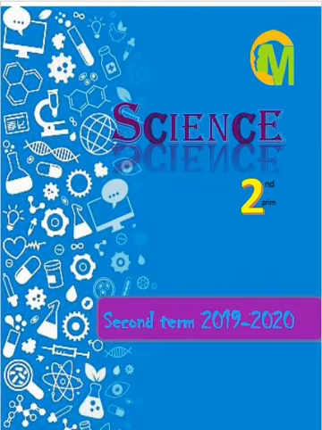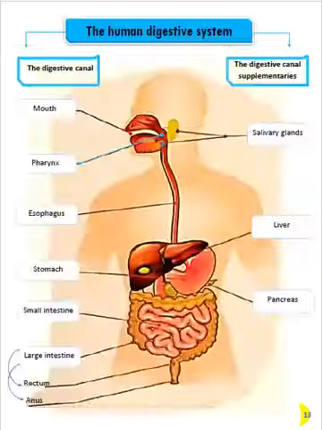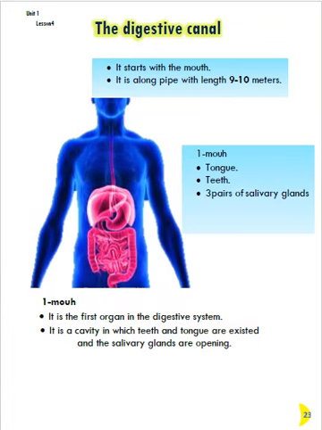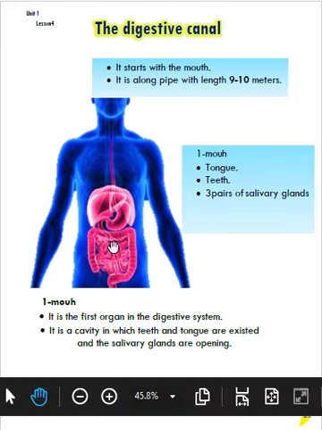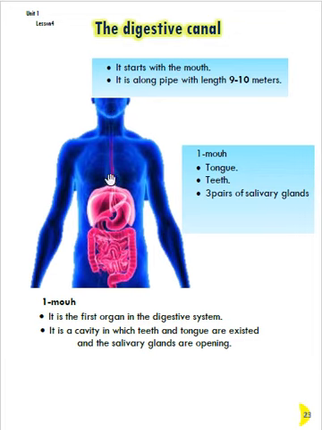We are going to study about the stomach and the small intestine, but first let's revise the previous information about the digestive canal. The digestive canal is a long pipe, about 9 meters. It starts with the mouth and ends with the anus. So the first part is the mouth, but the last part is the anus.